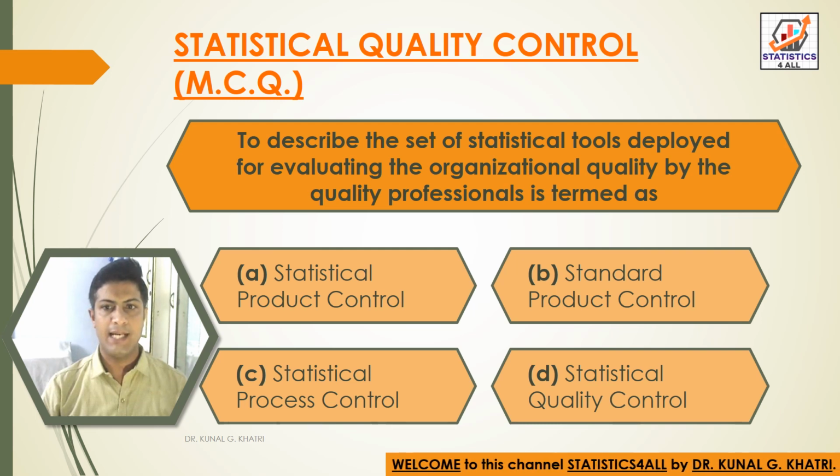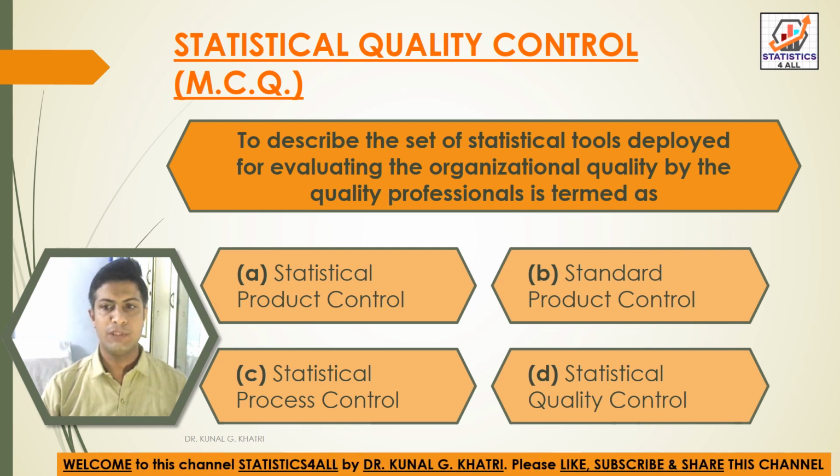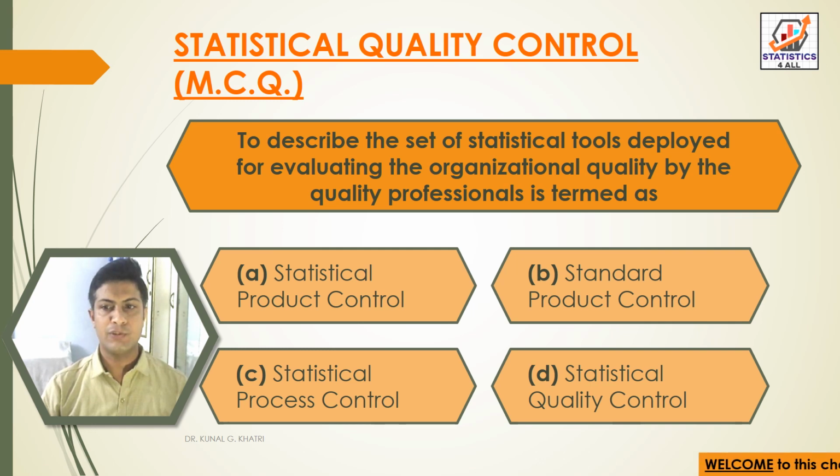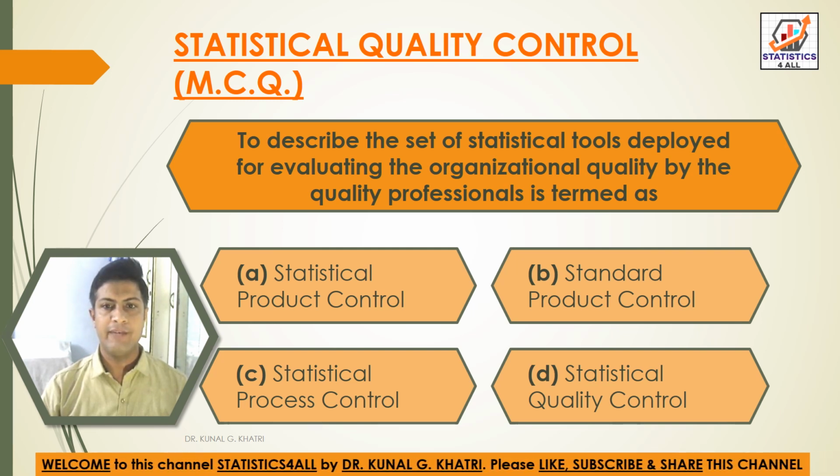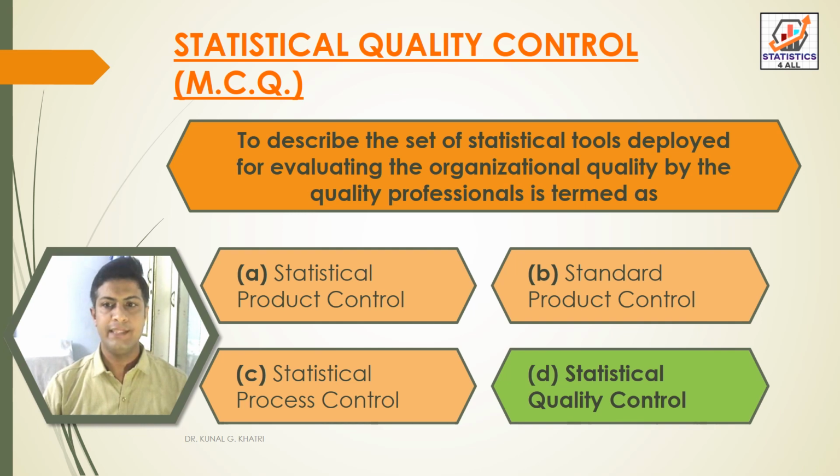Next question, to describe the set of statistical tools deployed for evaluating the organizational quality by the quality professionals is termed as option A, statistical product control. Option B, standard product control. Option C, statistical process control. And option D, statistical quality control. So here we have answer option D, that is statistical quality control, which is described to set of statistical tools deployed for evaluating the organizational quality by the quality professionals.